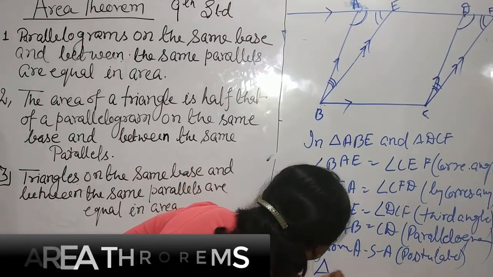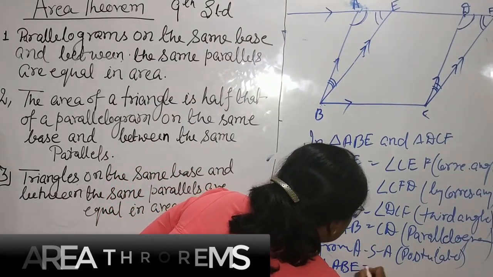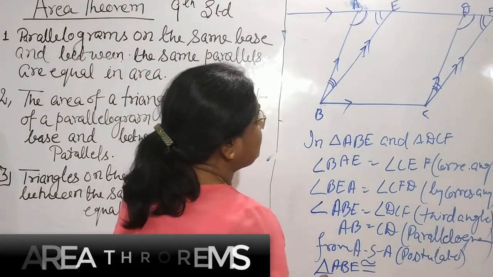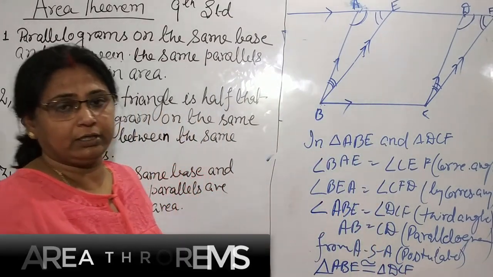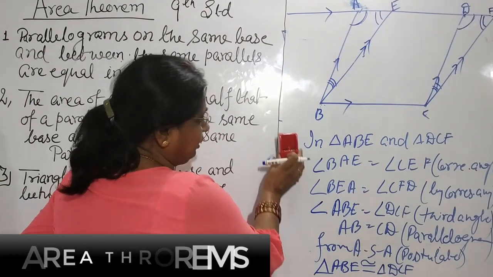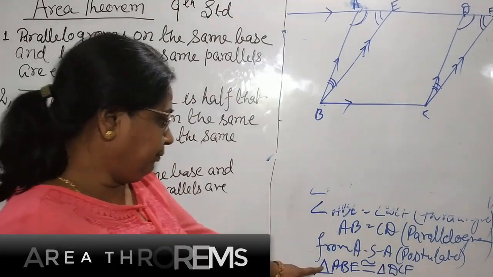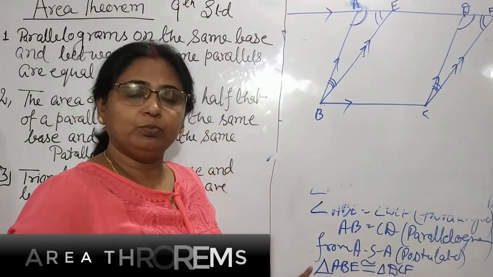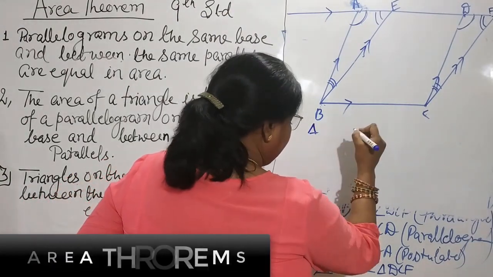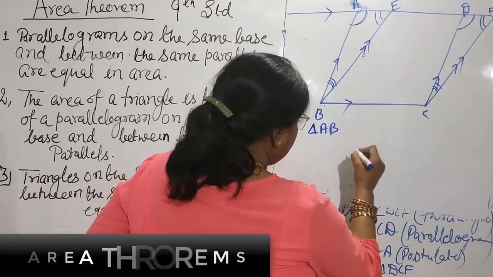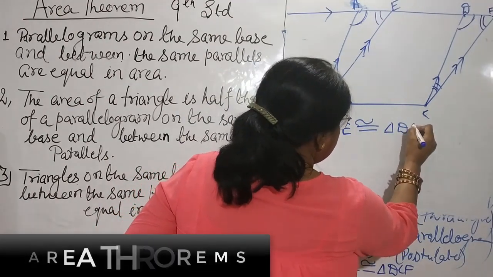triangle ABE is congruent to triangle DCF. Now both triangles are congruent, and if both triangles are congruent, we can suppose both are equal also. If both triangles are congruent, then triangle ABE is congruent to triangle DCF.